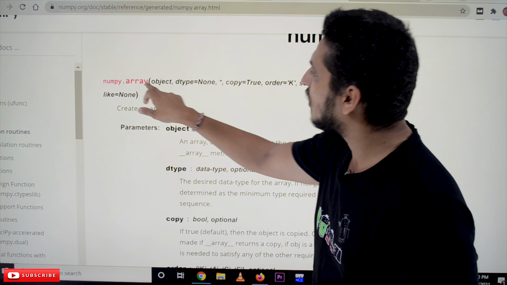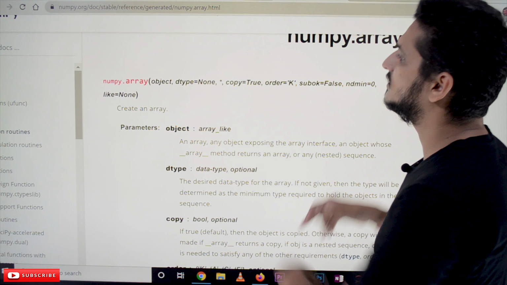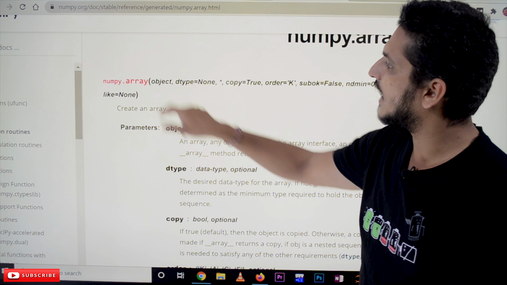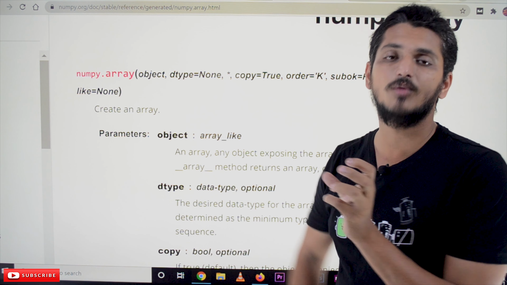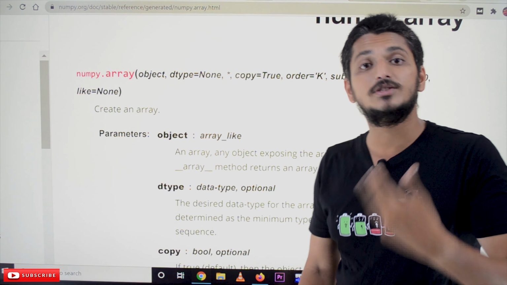So numpy.array, this is the syntax for array. In this we have variables. Object is a variable, the first variable. Which objects we have to provide is described here. The description of this variable is provided. dtype is a variable. dtype means we have to mention the type of values to be accepted in the array.